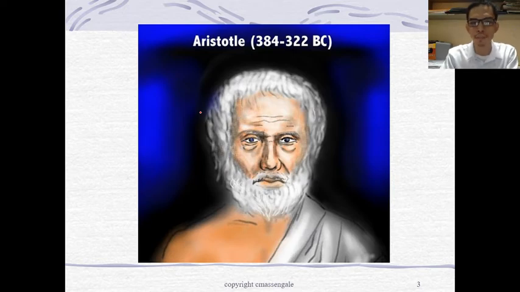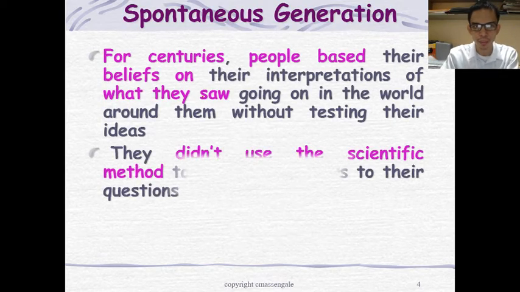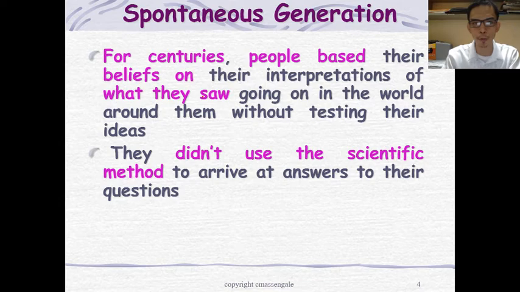So this is Aristotle. For centuries, people based their beliefs on the interpretation of what they saw. There's nothing wrong with observation. What is wrong is how you interpret what you saw. They just observed the world around them, and without testing their ideas, they created their interpretation based on what they saw.